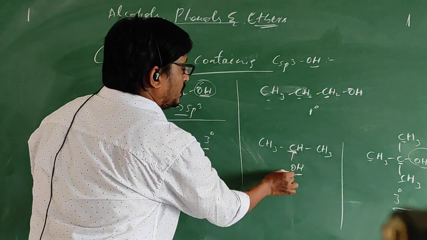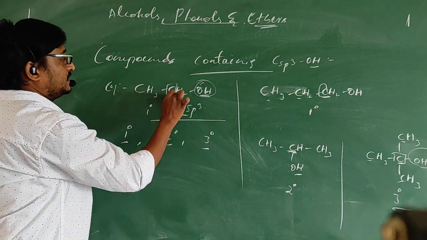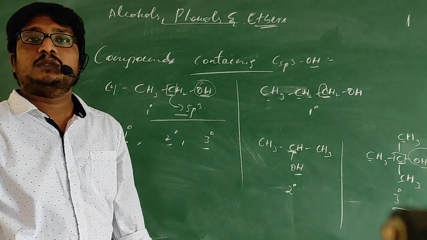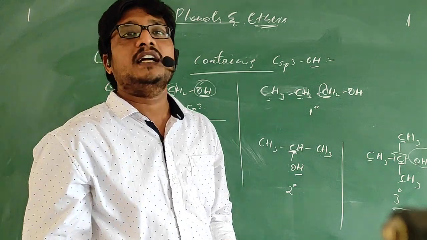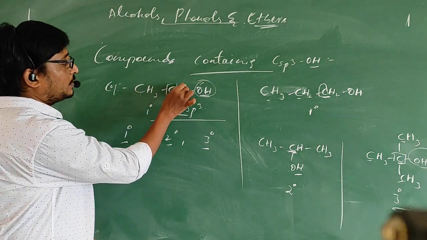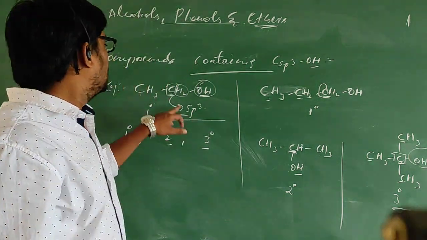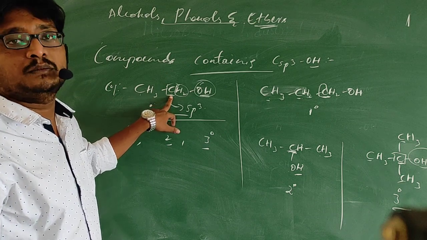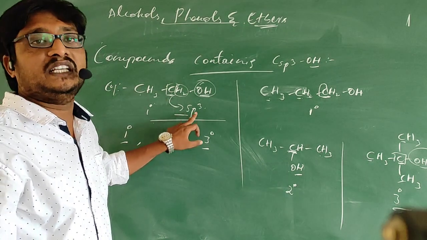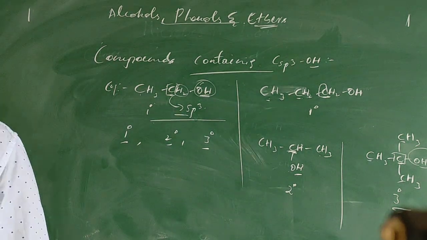So all these OH attached carbons are nothing but sp3 hybridized carbons only. Remember that thing. How to know that it is sp3 hybridized? See the number of sigma bonds formed by the carbon. If you see this carbon, it is forming 1 sigma bond with this carbon, 2 sigma bonds with these hydrogens and 1 sigma bond with this oxygen. So a total of 4 sigma bonds are formed by the carbon to which the OH group is attached. That is why we are saying it is sp3. So this is one classification. You can just note this down.